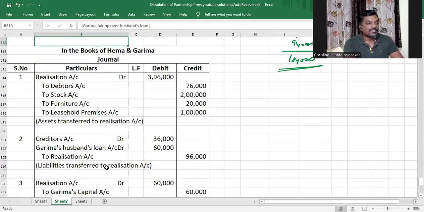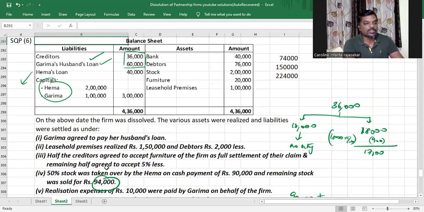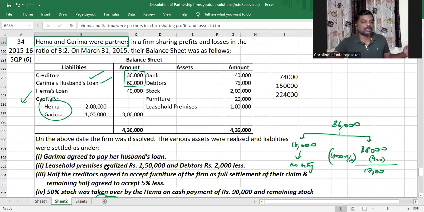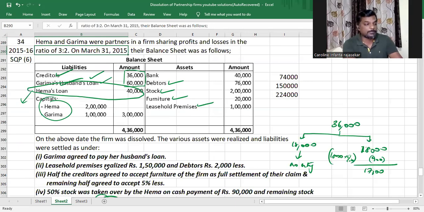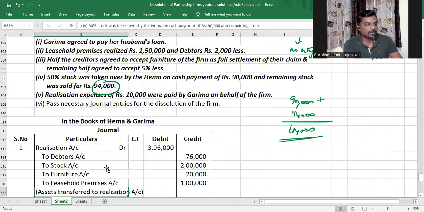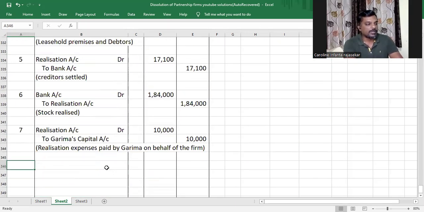So that is done, but we're not going to just go ahead and do the remaining realization, profit, loss, and all. We'll just go through the balance sheet to see if we have realized everything. Debtors done, stock done, furniture done, leasehold premises done, creditors done, Garima's loan done. So we have done everything. We have Hema's loan. A partner's loan will always be paid outside the realization account, my dear children.